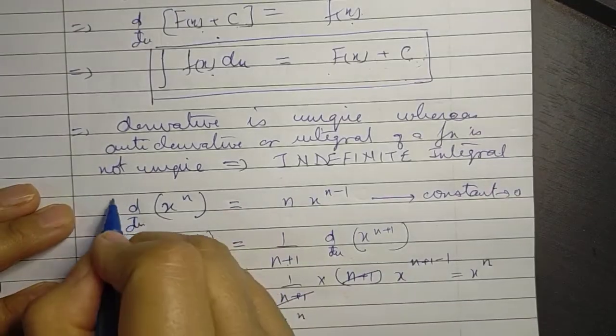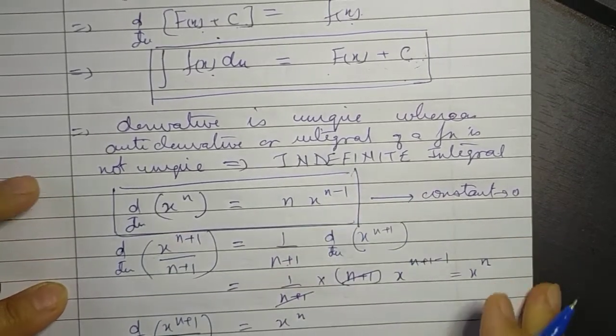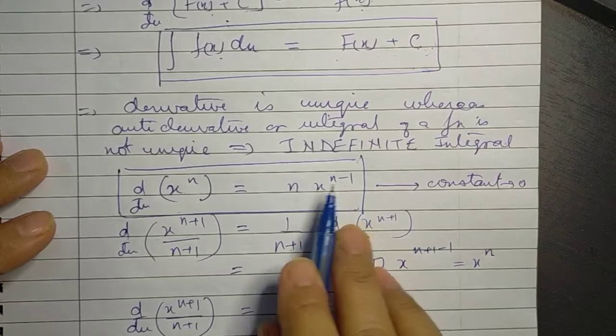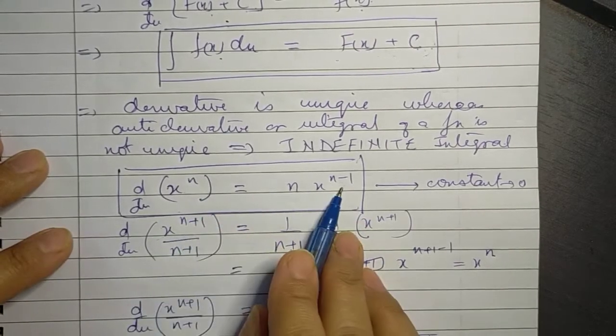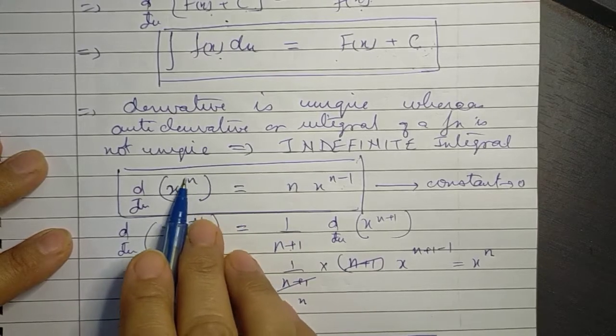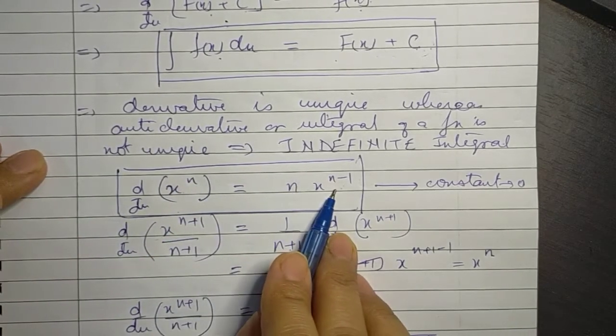So what do we observe? Two or three things which we observe: when you differentiate, you get a power less than what we started with. That's the first point. And whatever was the original power, that gets multiplied to the result.